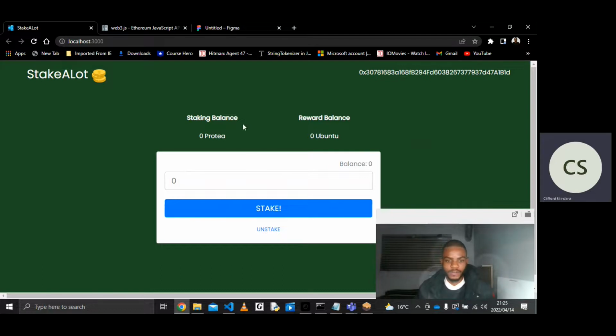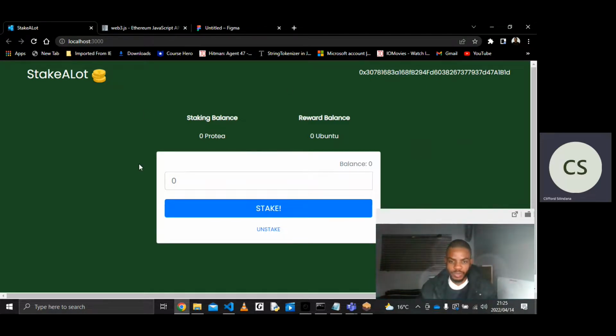And then, so this here is going to be my staking balance. So the staking balance is going to be the amount of tokens that you have deposited into the staking app, and then the reward balance is the interest that you're going to be gaining by saving your tokens with the app.